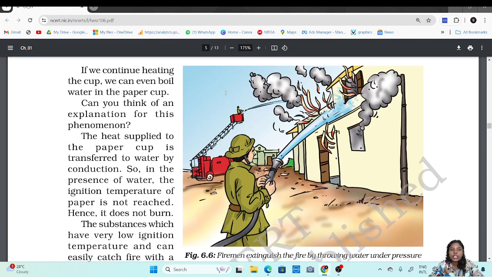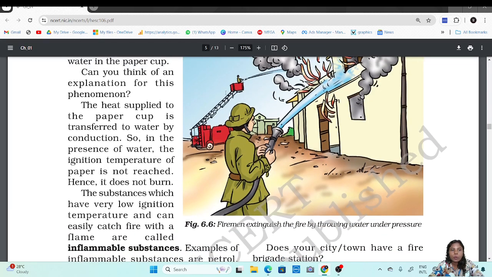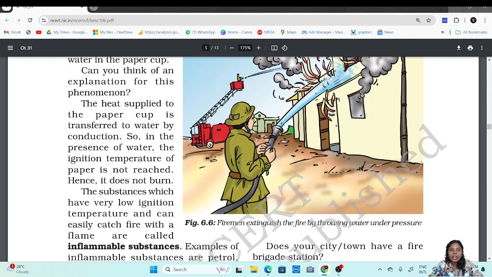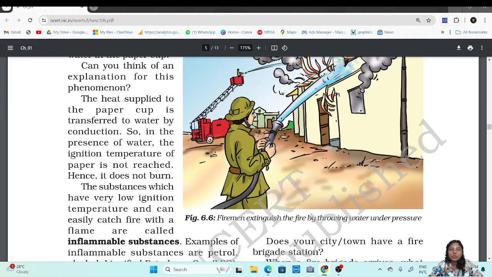So now, can you think of an explanation for this phenomenon? The heat supplied to the paper cup is transferred to the water by conduction. Whatever heat is being supplied to the paper cup is going somewhere else. It is going to the water through conduction.